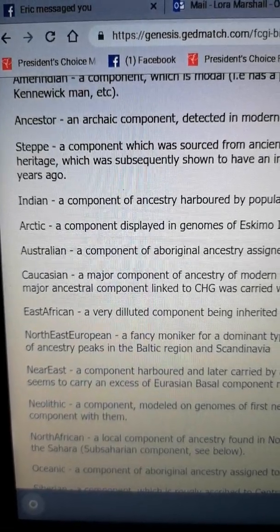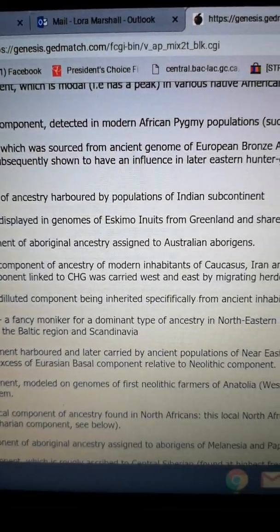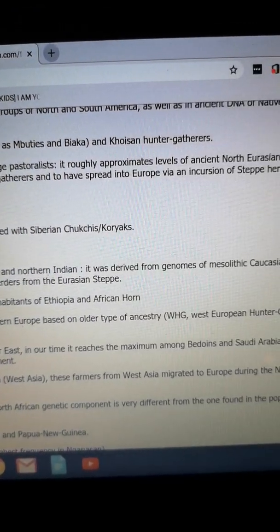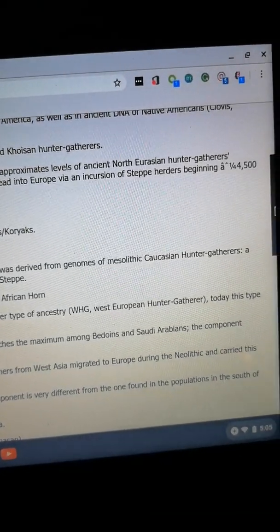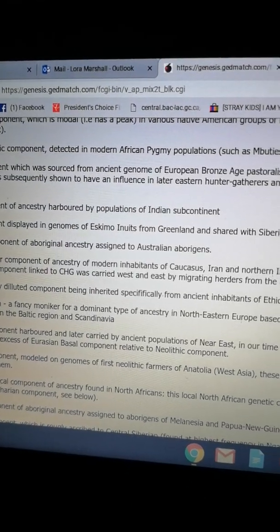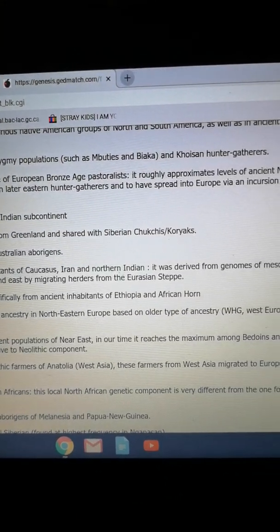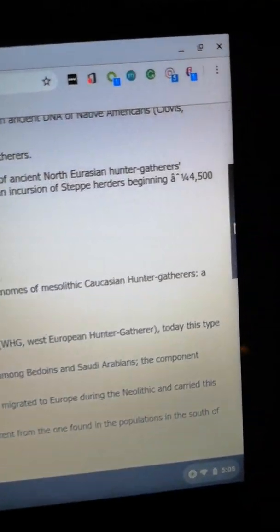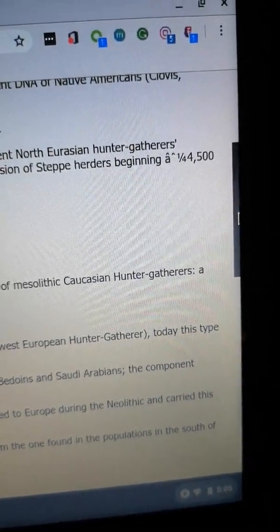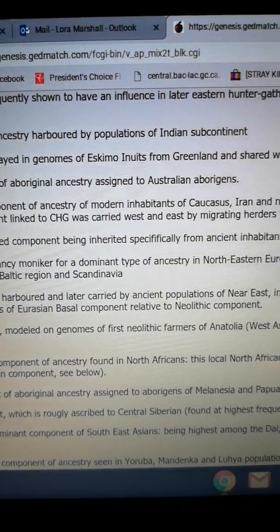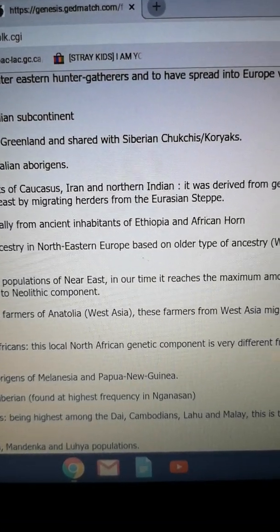Steppe is a component which was sourced from ancient genomes of European Bronze Age pastoralists. It roughly approximates levels of ancient North Eurasian hunter-gatherer heritage, which was subsequently shown to have an influence in later Eastern hunter-gatherers and to have spread into Europe via an incursion of steppe herders beginning at 4,500 years ago.